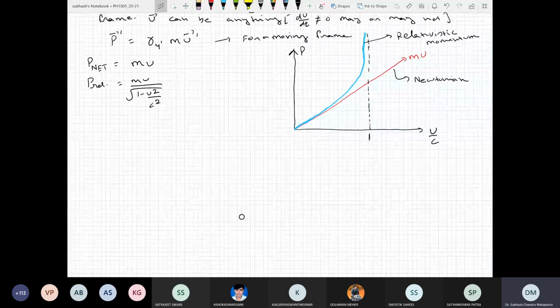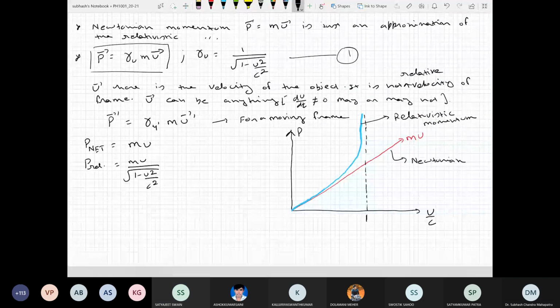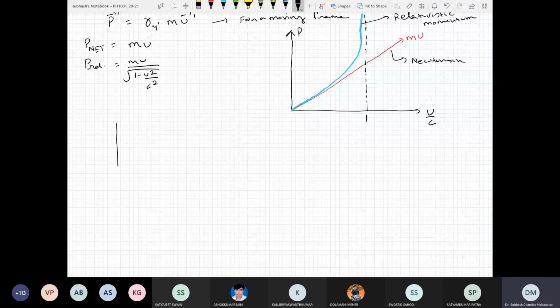Okay. So suppose, this is actually a confusion many students have. Let's say you have x and y, and this is your S frame. In that S frame, there is an object of mass m, and it is moving with velocity v. It doesn't matter what that velocity is. Its momentum is mu divided by square root of 1 minus u square by c square.